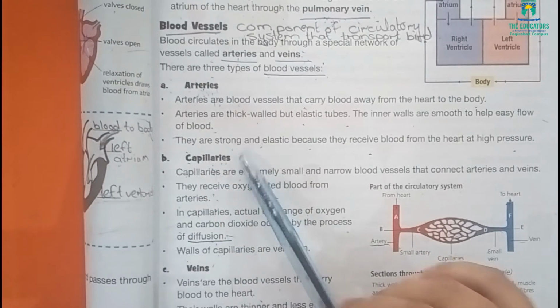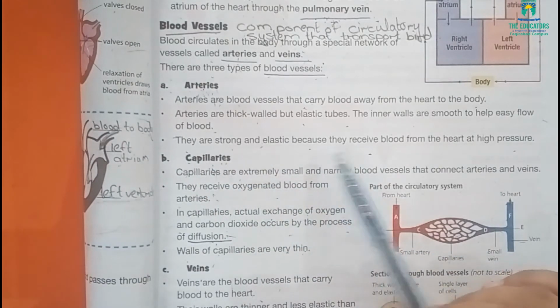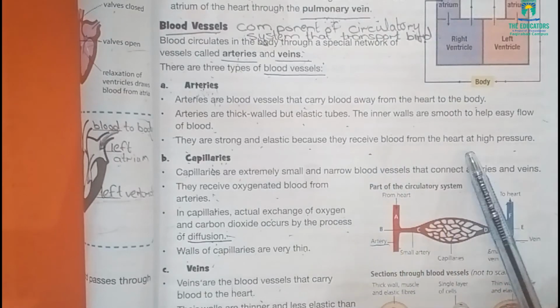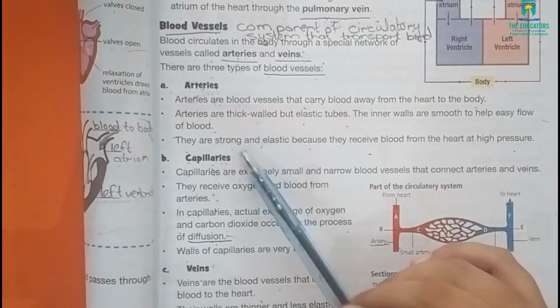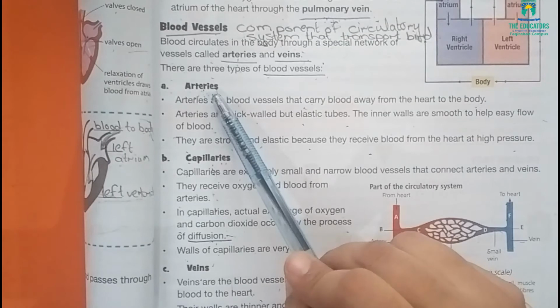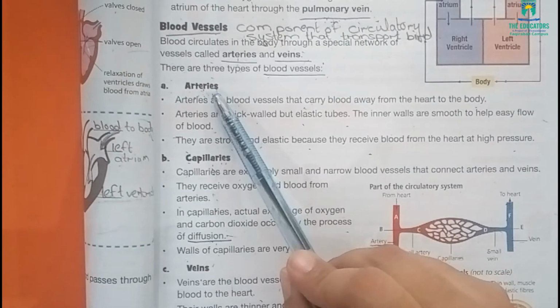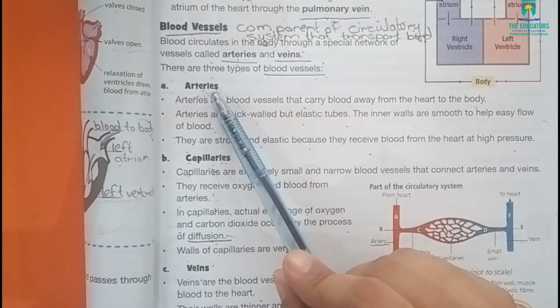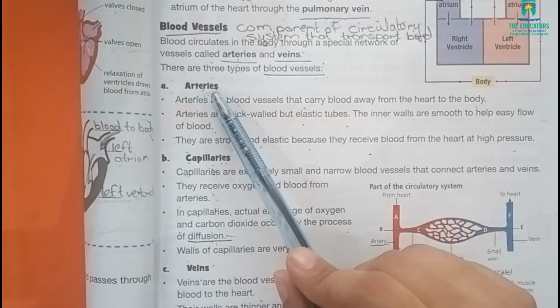They are strong and elastic because they receive blood from the heart at high pressure. Why? Because they receive blood from the heart at a very high pressure.